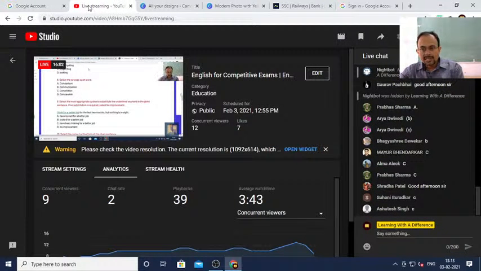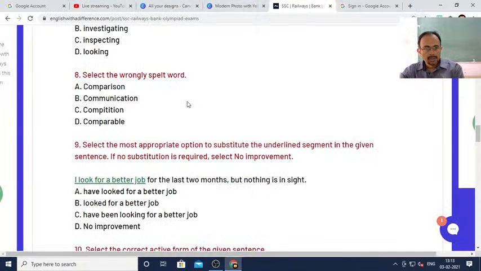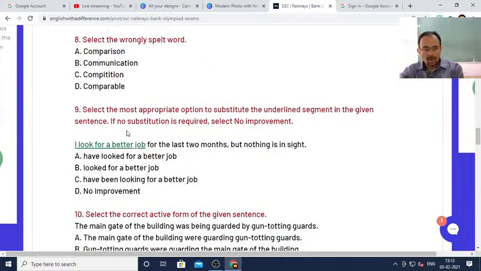Ashutosh, Suhani, C. Okay, very good. So it should be C. Competition is the wrong word here. It should be COMPE. Okay, next.